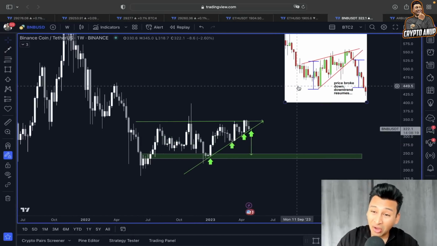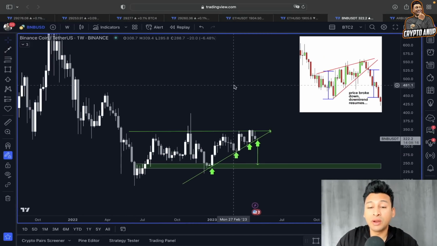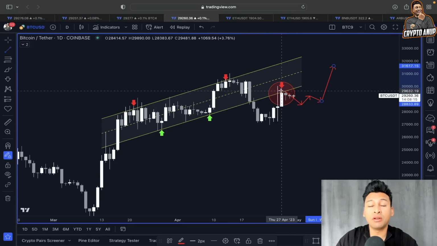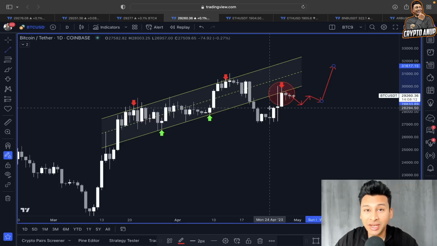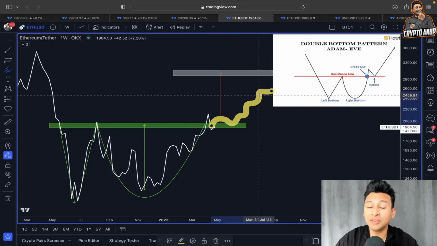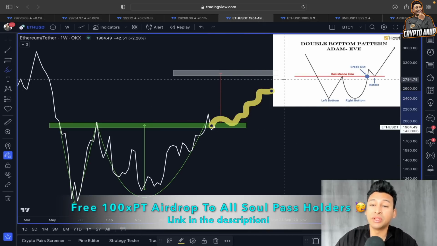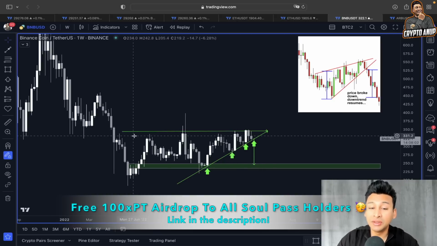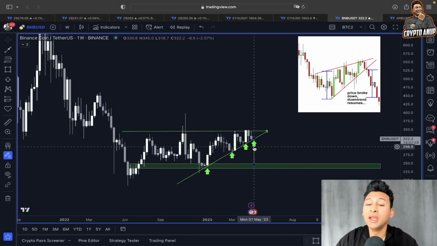So that's why, guys, all focus right now is going to be around Bitcoin, because if the price of Bitcoin breaks out from this 29,500, 29,600 resistance line, then I am actually expecting the bullish scenario for Ethereum to play out, the double bottom pattern, the Adam and Eve pattern, and even for BNB. This ascending triangle scenario is going to be playing out.